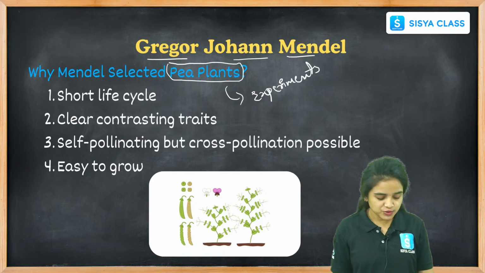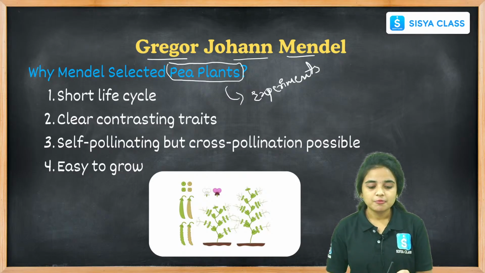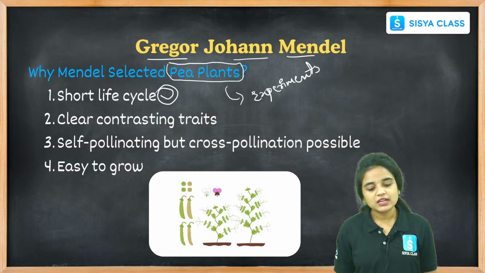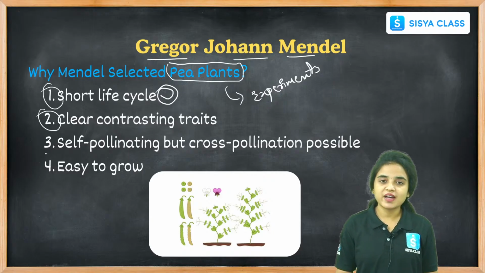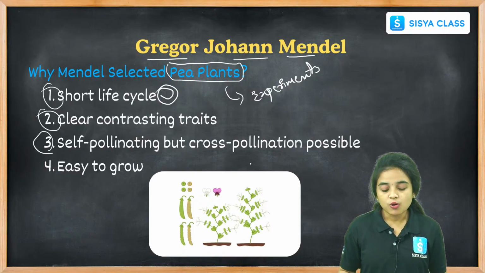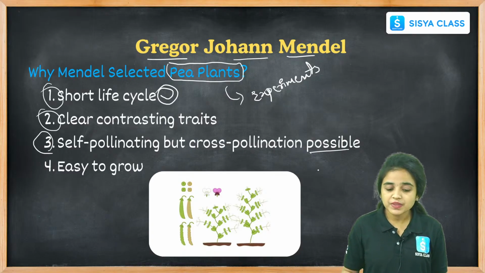Anyone have any idea, students? Why he selected only pea plants? Because these pea plants have a short life, and clear contrasting characters that we can see, and we can find out the clear contrasting characters that it is carrying. It is self-pollinated but cross-pollination is also possible, and it is easy to grow.